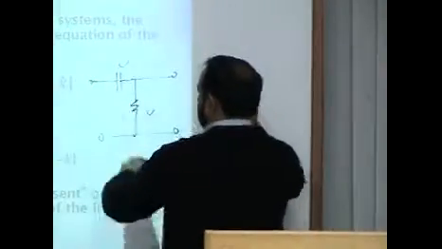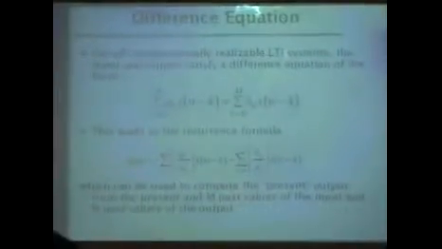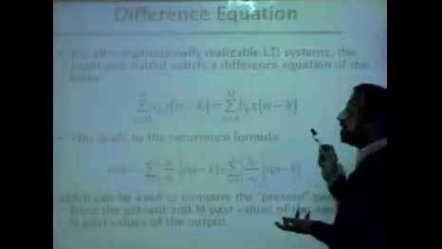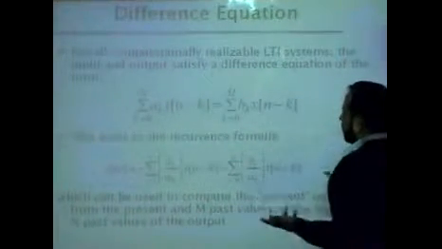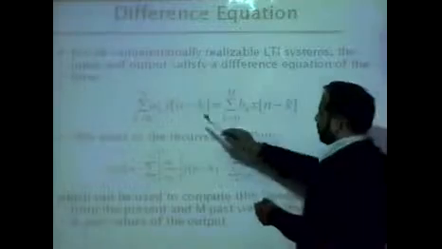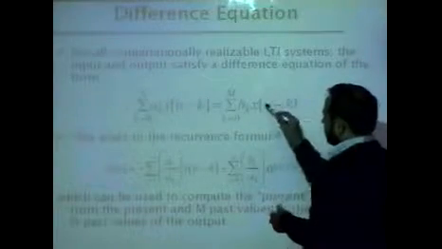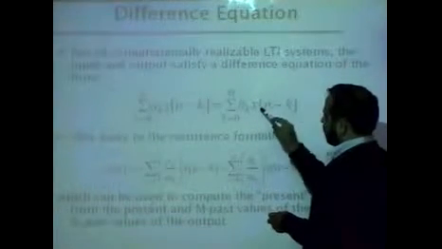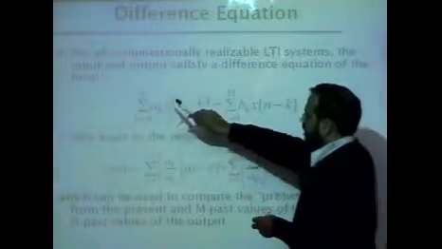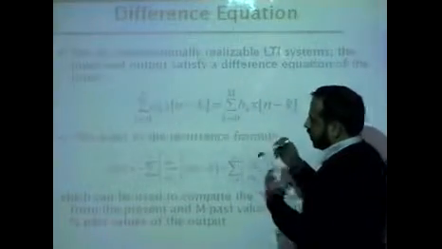So this circuit and all the circuits are represented by differential equations, but because this is a discrete time system, its equivalent in signal processing is a difference equation. Okay, it's easy to perceive. A difference equation is basically an equation which uses current and previous values of x and previous values of y to compute the current output value.